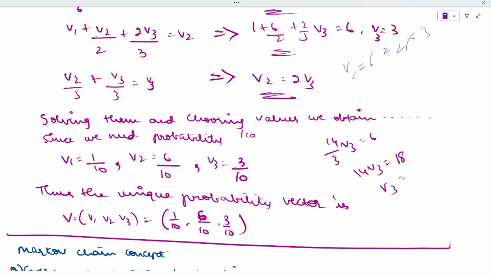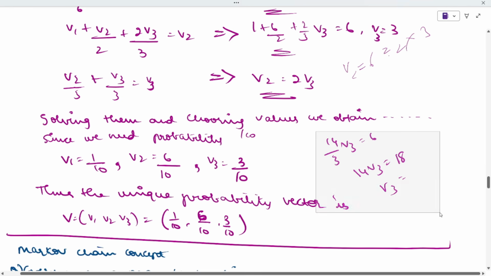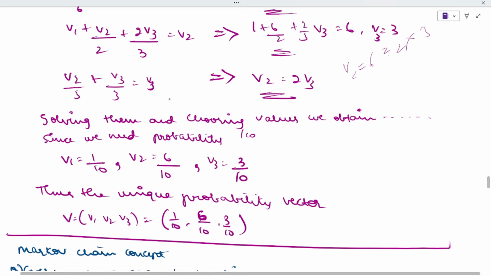The value of this is 1 plus 6 by 2 plus 2 by 3. V3 will be equal to 6. We have to find out the value of V3. We will add that. Okay. We add that also, we are getting the same. 1 plus 6 by 2 plus 2 by 3 V3.